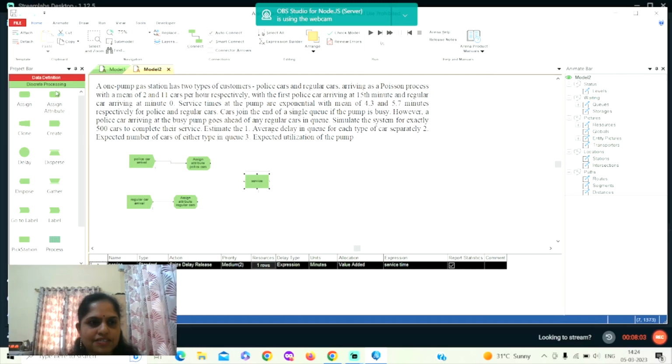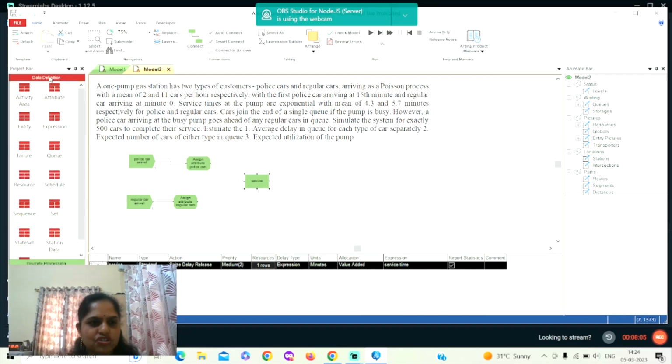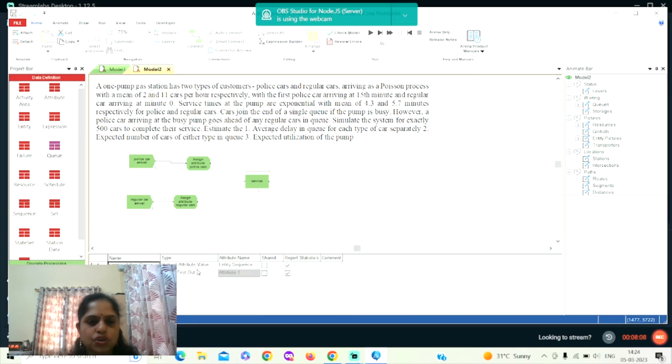So in the same service time, when I'm giving, there is something called a data definition here, which will have this queue thing. So for going for the service station queue or the service queue, I'll go here. I'll go with the highest attribute value based on the entity sequence. Here also, I'll just check it, change it to highest attribute value. This is entity sequence, because there we have given the entity sequence, we have given the priority for the police car.